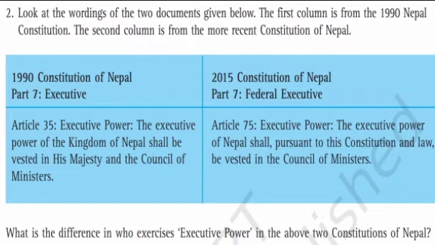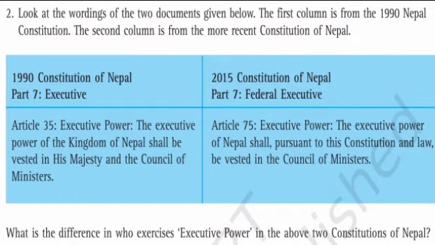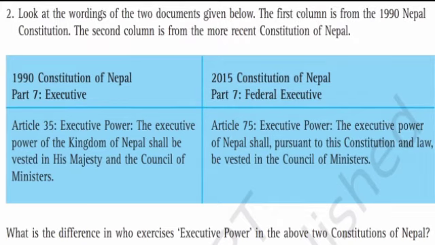In part 7 regarding executives, article 35 is there. Executive powers: the executive powers of the Kingdom of Nepal shall be vested in His Majesty and the Council of Ministers. So what it declares? It declares that the real power will be in the hand of the king.